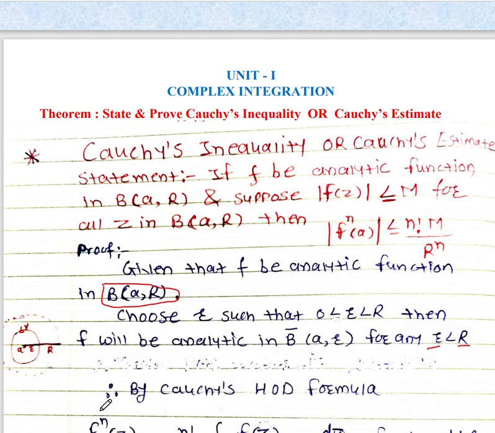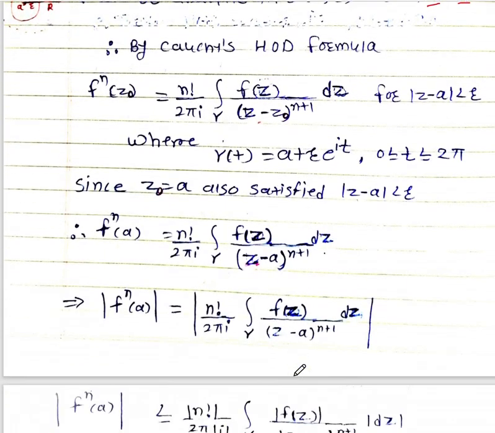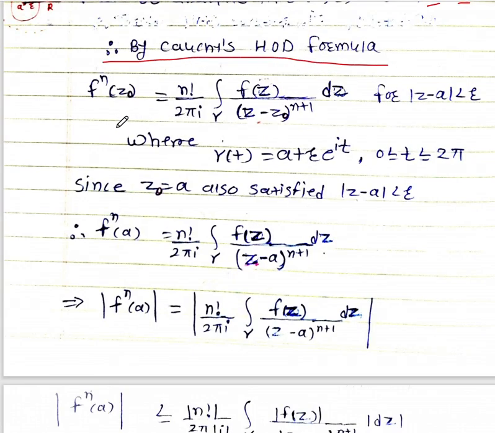So therefore, by using the Cauchy higher order derivative formula, and the formula is given as at a point z0, f n of z0 equal to n factorial upon 2 pi i integral over gamma f of z upon z minus z0 power n plus 1 dz for mod z minus a less than r.